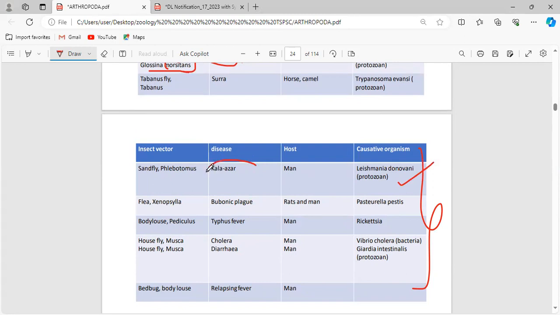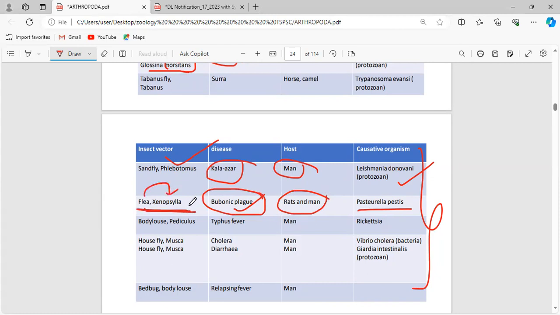Leishmania donovani, they are going to cause a disease called Kala Azar. And what is the vector? Sandfly, Phlebotomus, and host will be man. And Pasteurella pestis is going to cause a disease called bubonic plague. And the hosts will be rats and man. And what will be the vector? Flea, and the scientific name is Xenopsylla. Okay, these are all important things.